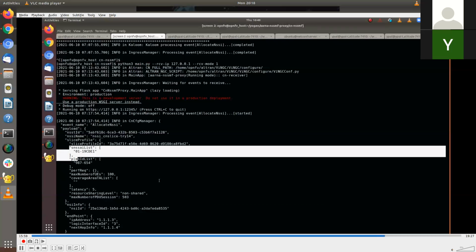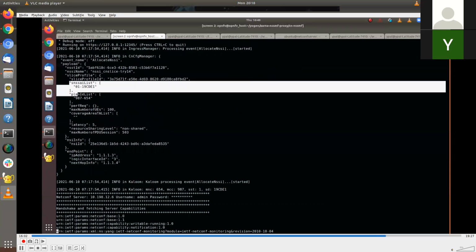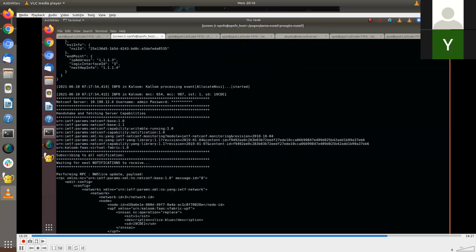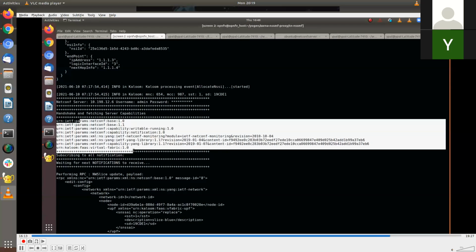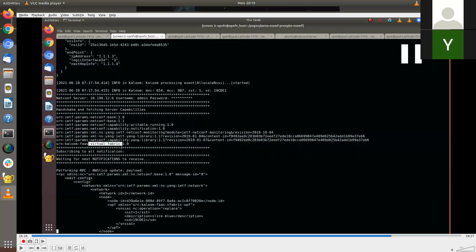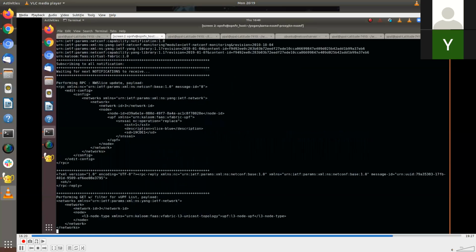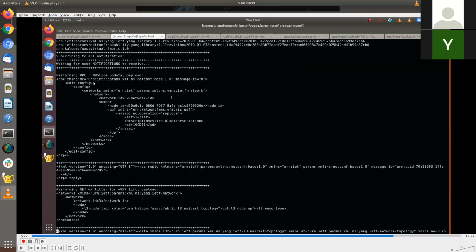So this is the payload where NSSAI is 19CDE1 and Column has received this allocate event, and this is a NETCONF server device, wherein they have the virtual fabric as a means to virtualize their UPF. And this is where we are performing a network slice update operation, and we are passing SST value as 1 and SD value as 19CD1.